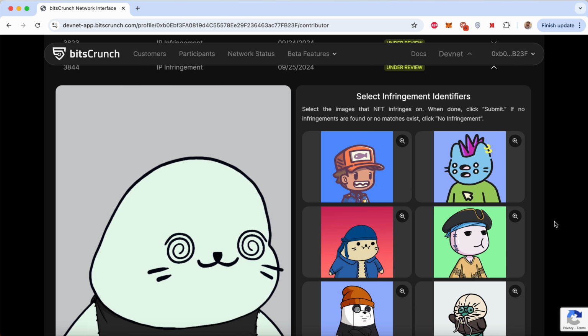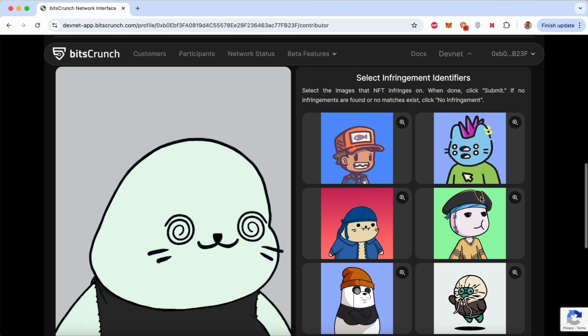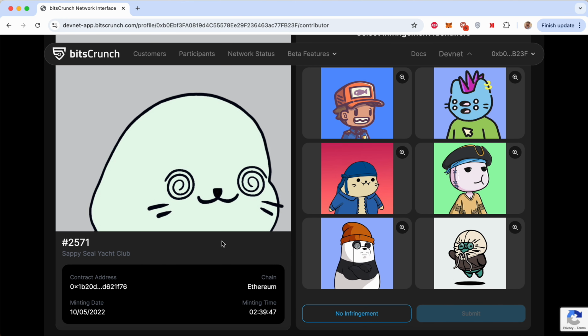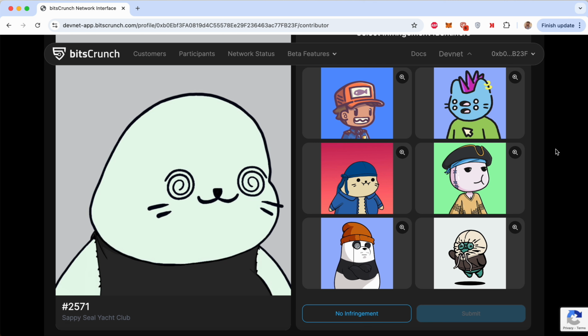For this particular example, this IP proposal is based on the character. On the left, you see it's from the collection called Sappy Seal Yachts Club, and its token ID is number 2571. The contract address is this, and the Ethereum chain, and the minting date is this.